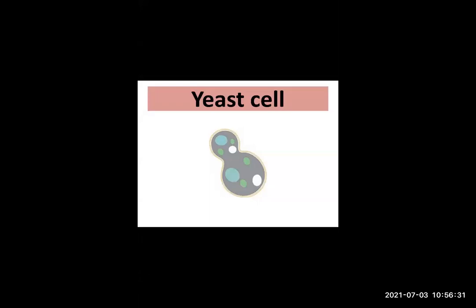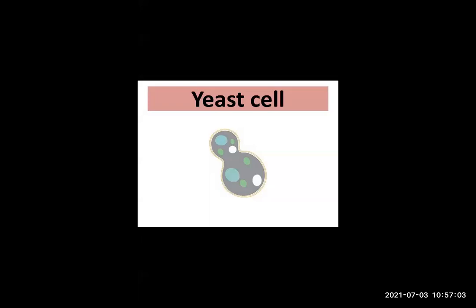Then what else I said? Unicellular. What is the meaning of unicellular, students? Single celled. Correct. Having only one cell. Very good, Soumya. So this fungus, that is yeast, is having only one cell and it is heterotrophic. I am discussing the characteristics of yeast, and it is a fungus.